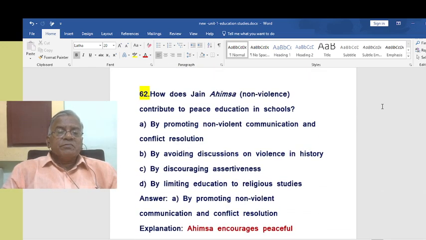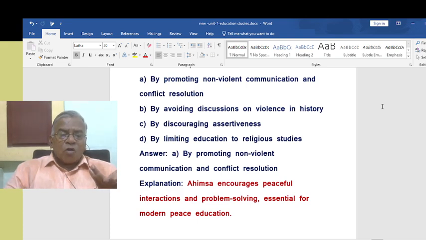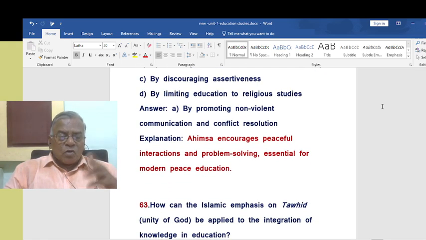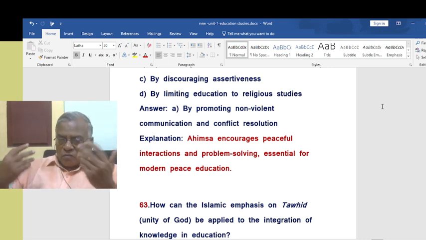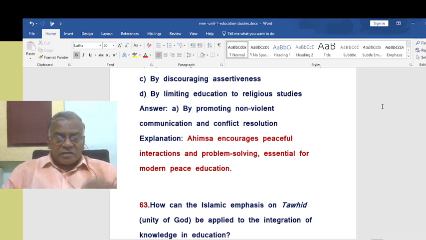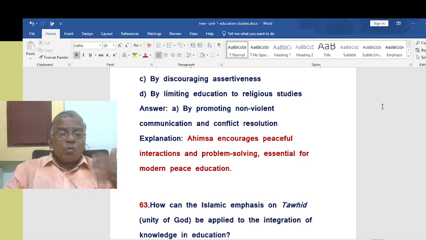How does Jain Ahimsa, non-violence, contribute to peace education in schools? By promoting non-violent communication and conflict resolution. This is how it contributes to peace education. I mean, students should not use bad words. They should not use violent words. We should train them. So if we take this Ahimsa of Jainism seriously, then we must do that, by promoting non-violent communication and conflict resolution in the students. Ahimsa encourages peaceful interactions and problem solving, essential for modern peace education.